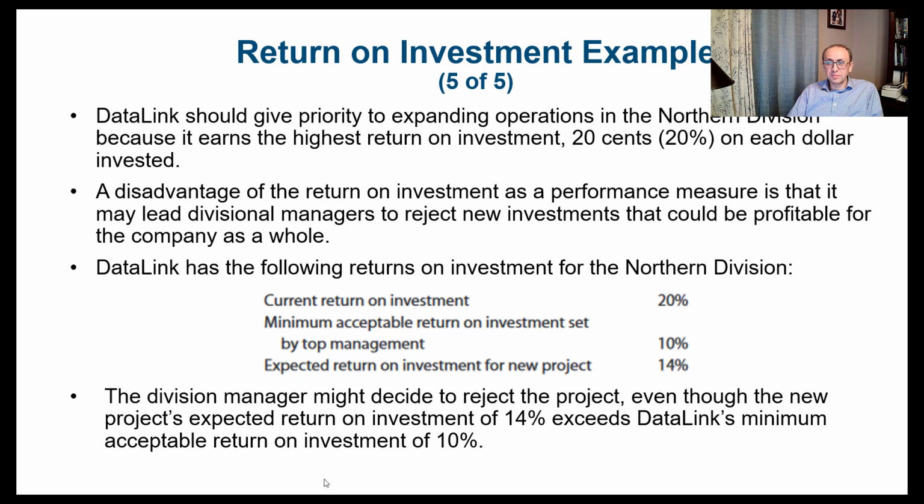So the division manager might decide to reject the project even though the new project's expected return on investment of 14% exceeds the Data Link's minimum acceptable return on investment of 10%. And if you put yourself in their shoes, I'm already making 20%, and I'm going to add this new project that makes 14%. That would dilute my return on investment, maybe take it down to 18 or 17, depending on the size of this new investment. So a manager might be reluctant to do that.